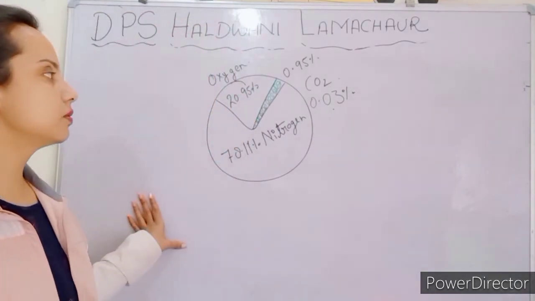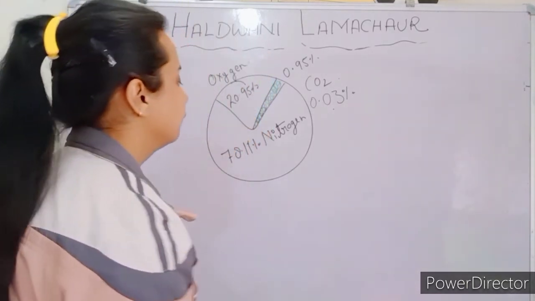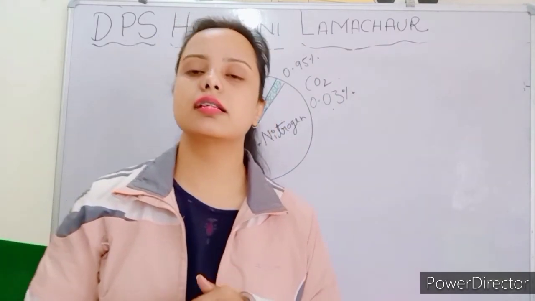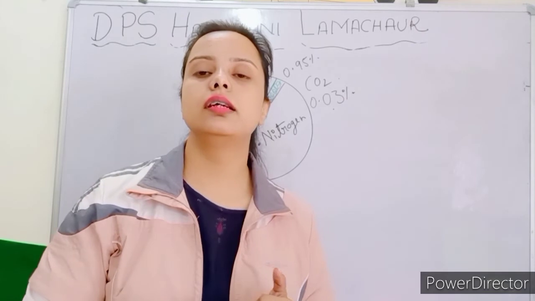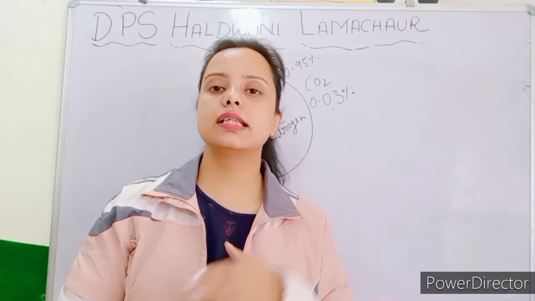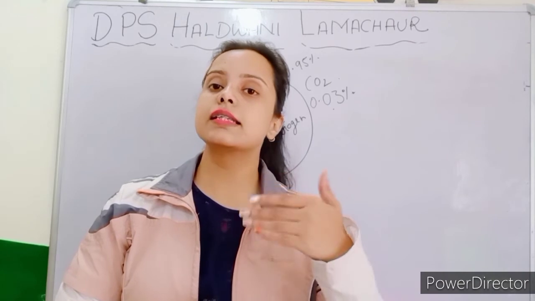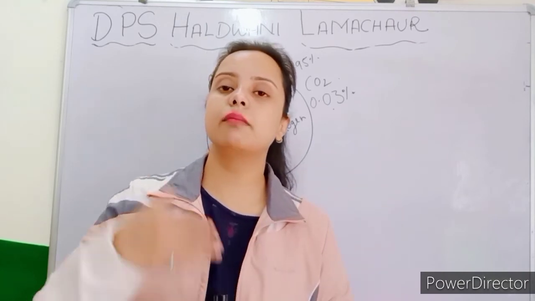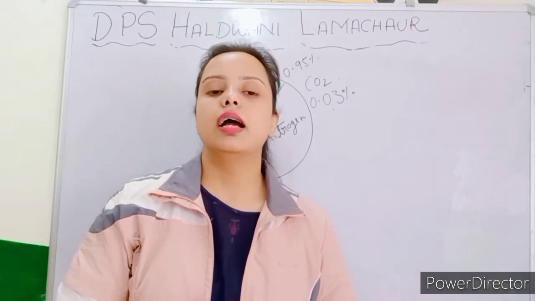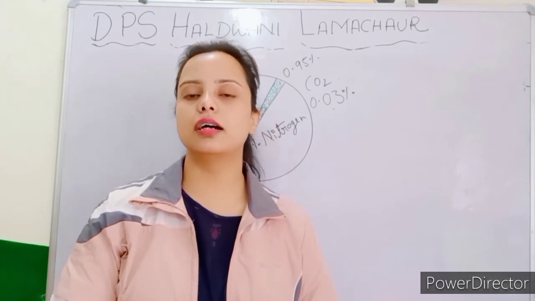Now the next one, I have also explained to you the uses of it, the atmosphere. I told you that the atmosphere is the thin layer of air that is present on the earth. When we move higher from the earth, this thin layer of air gets thinner and thinner. The higher we go from the earth, the thinner it becomes. And air is very useful for us.